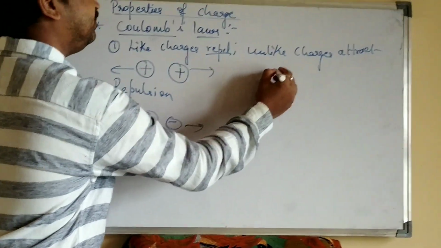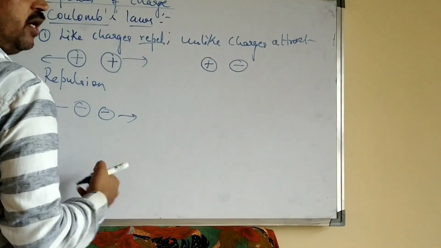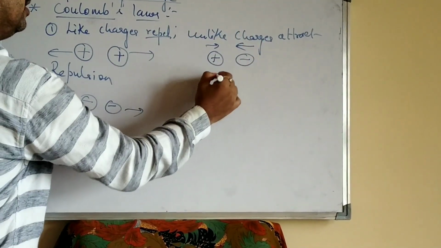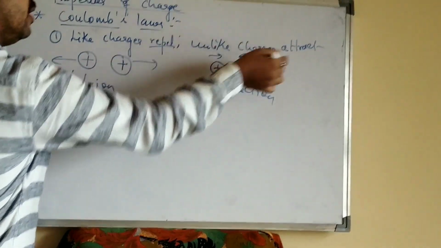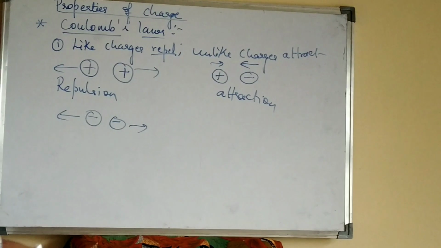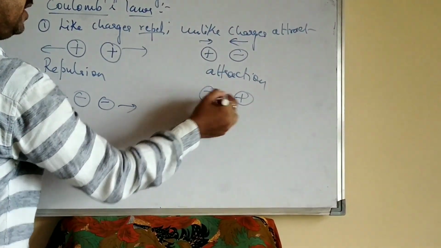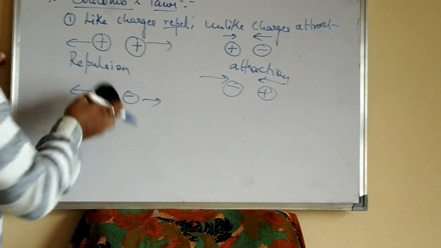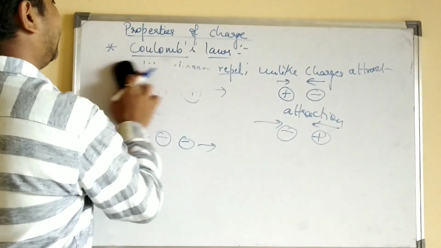Suppose you bring a positive charge near a negative charge. Since it is positive and negative, there is a force of attraction. So unlike charges attract, and like charges repel. Similarly for negative and positive, the force of attraction takes place. So this is Coulomb's first law: like charges repel and unlike charges attract.